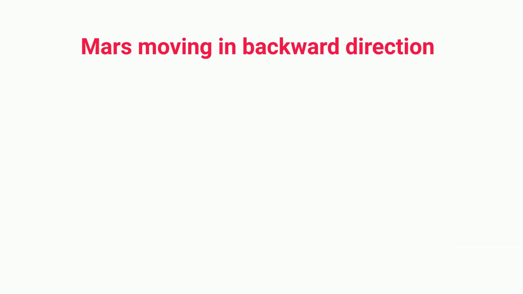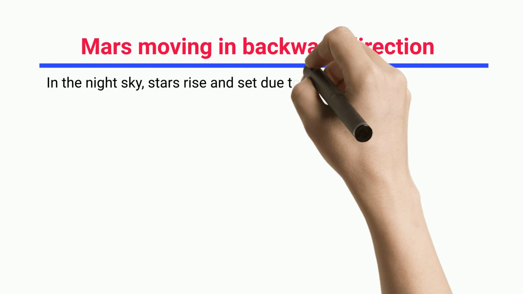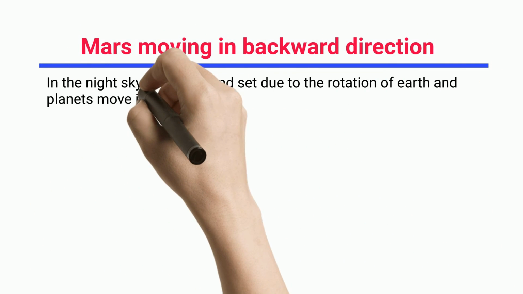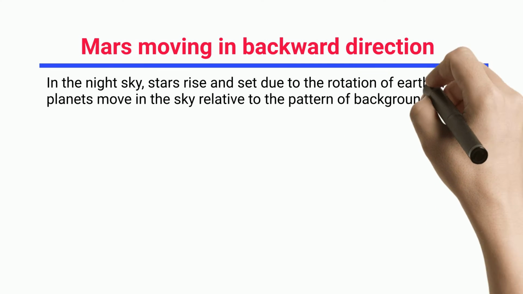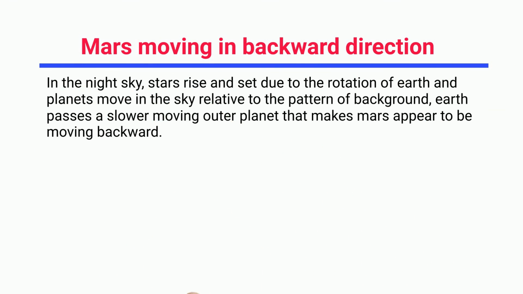Mars moving in backward direction. In the night sky, stars rise and set due to the rotation of Earth, and planets move in the sky relative to the pattern of the background. Earth passes a slower moving outer planet, which makes Mars appear to be moving backward.